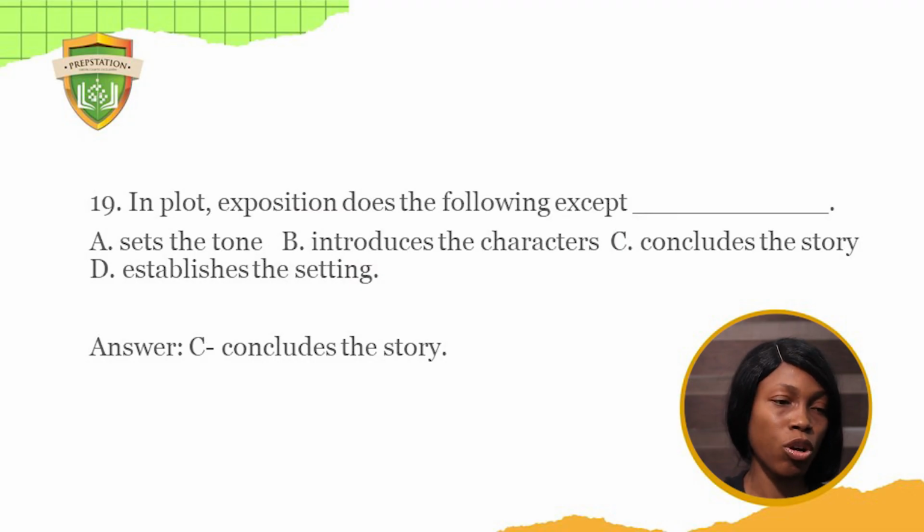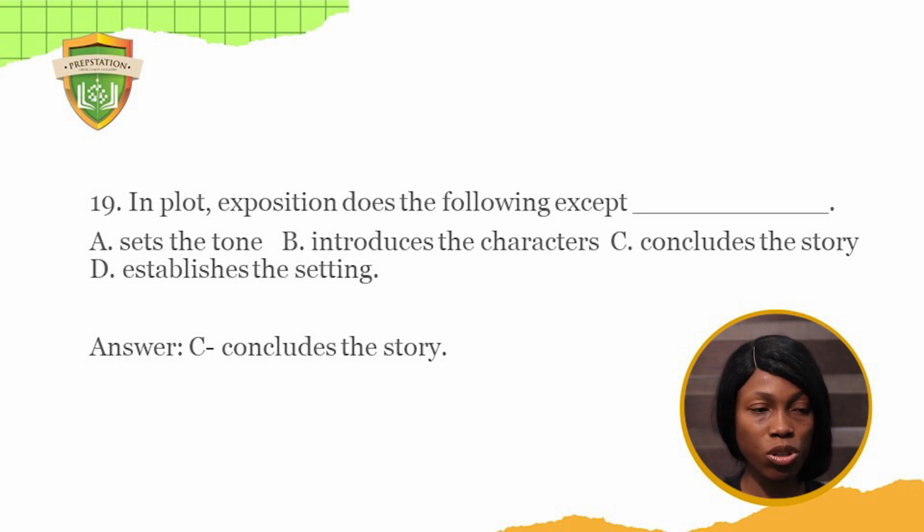19. In the plot, exposition does the following except A, sets the tone, B, introduces the characters, C, concludes the story, D, establishes the setting. In the plot, the exposition does not conclude the story. Remember, the question is the following except. Yes, it sets the tone through the choice of words, introduces the characters one after the other, then establishes the setting. So in this case, the exposition does not conclude the story.